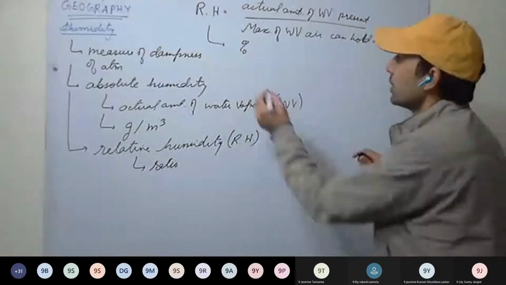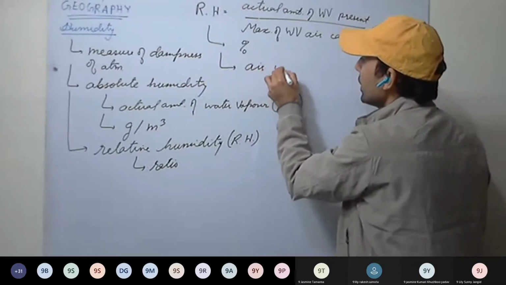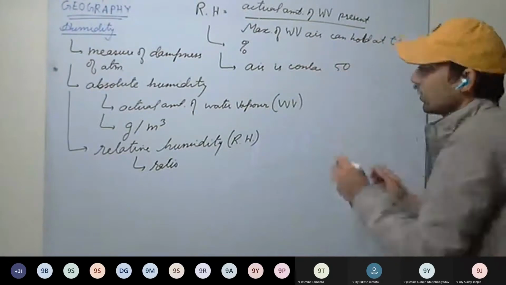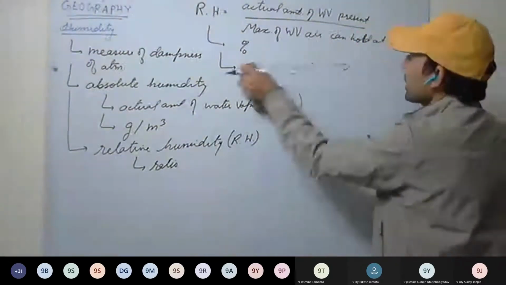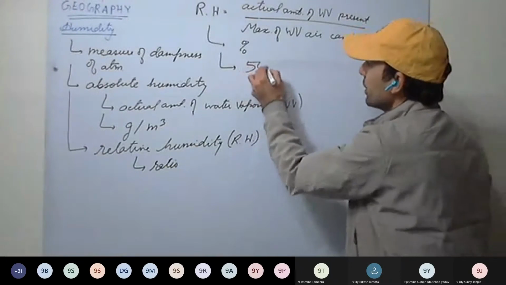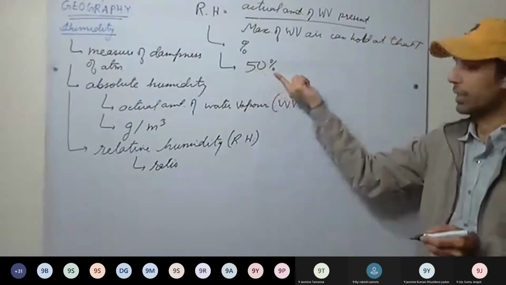For example, if relative humidity is 50%, what does it mean?